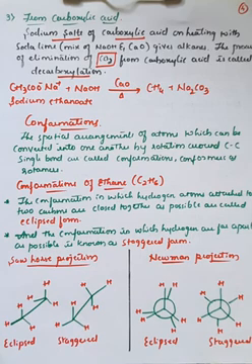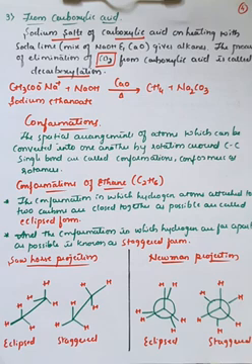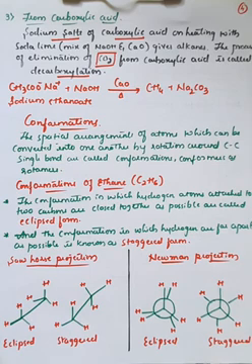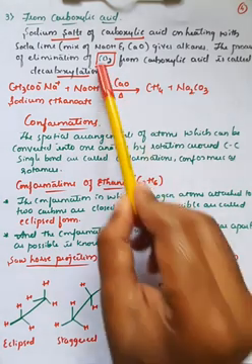Alkanes are the substances which are generally called saturated hydrocarbons, which have carbon-carbon single bonds. We have also seen the general molecular formula of alkanes, that is CnH2n+2. Along with that, we have seen some important preparations of alkanes: first, the conversion of unsaturated hydrocarbons into saturated hydrocarbons; second, alkyl halide reactions; and third, from carboxylic acid, which is also called the decarboxylation reaction.